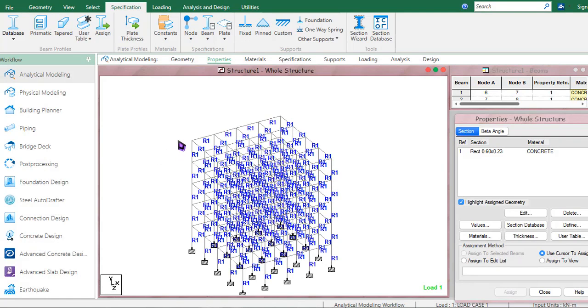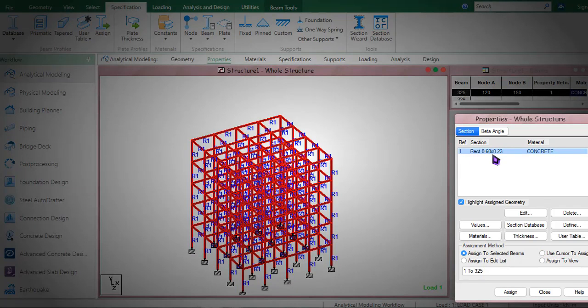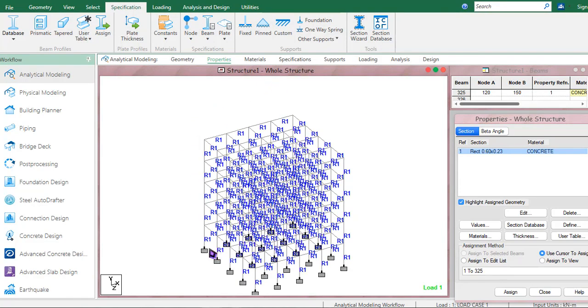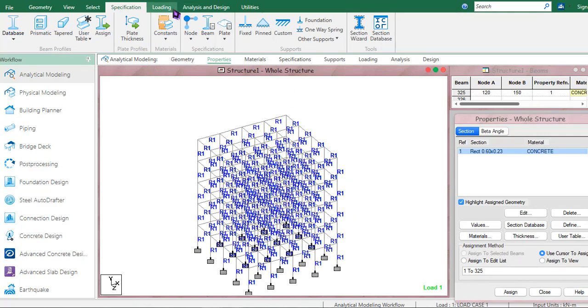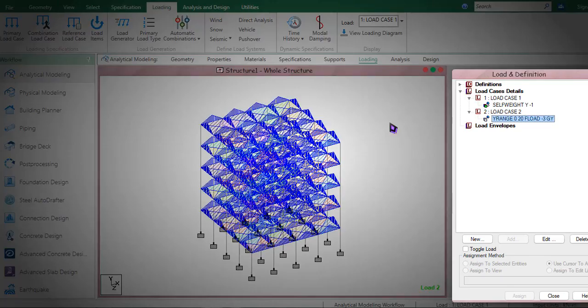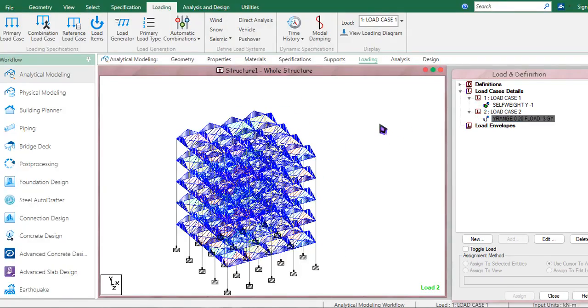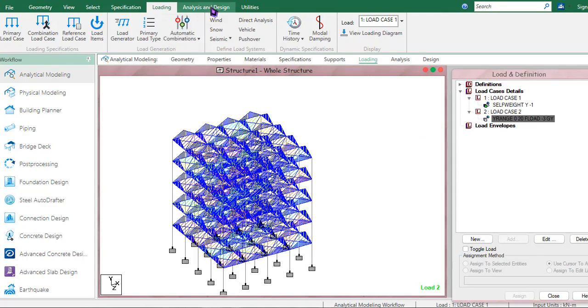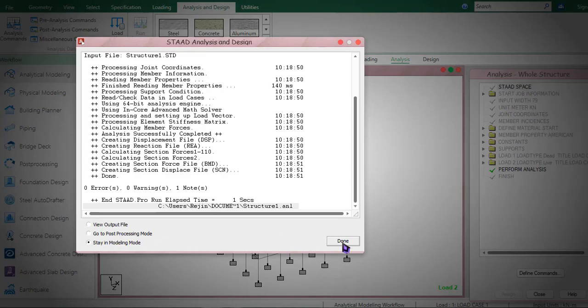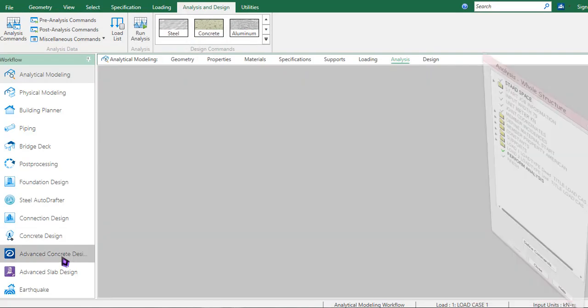Alright, so for successfully completing RCDC, first we would like to have a concrete member section assigned to our structure, and be providing a fixed support to the base. In the case of loading, I'm having two load cases, one from dead load and the other from live load. In the case of a floor load, no combinations, nothing here. And finally, I'd like to run the analysis. That's it. After running the analysis, I'll be opening the Advanced Concrete Design here.